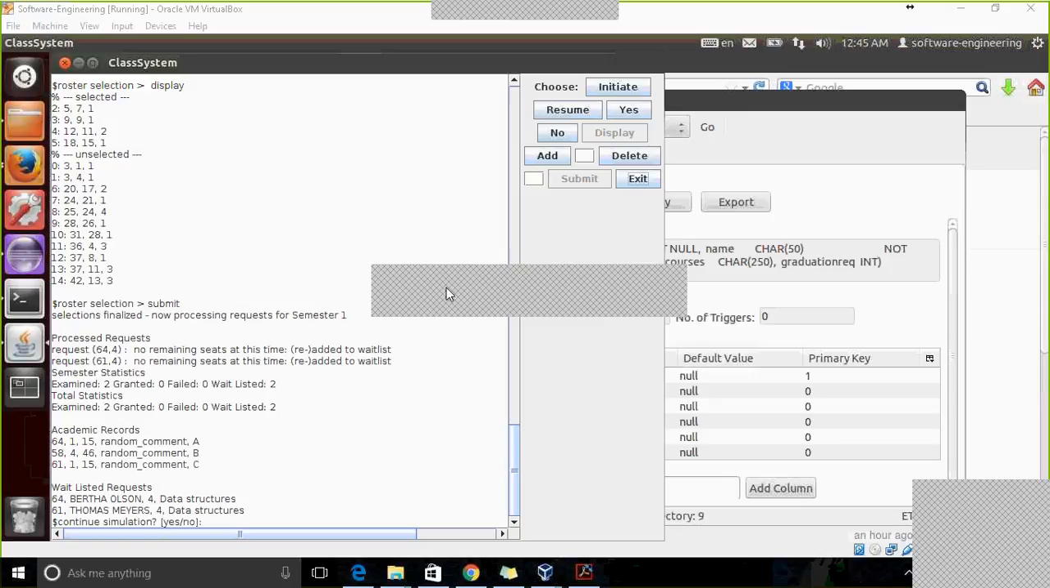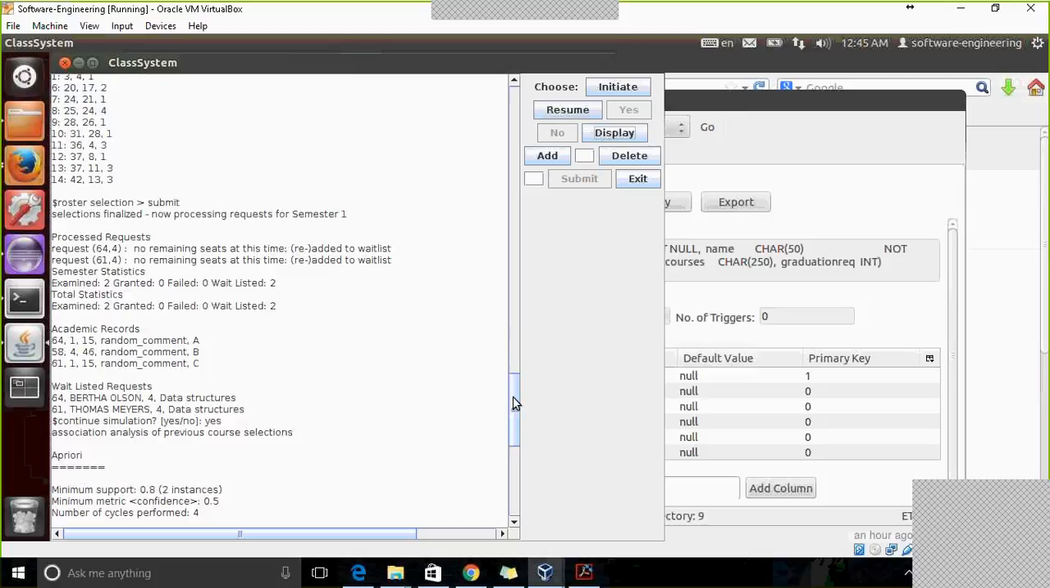Hi, I am Neil Mike. I'm here to show you the rest of the functionality. As you can see, the program now shows the prompt, continue simulation, yes or no. The yes and no buttons are now clickable, whereas they were not clickable before. So let's go ahead and click yes to continue the simulation.